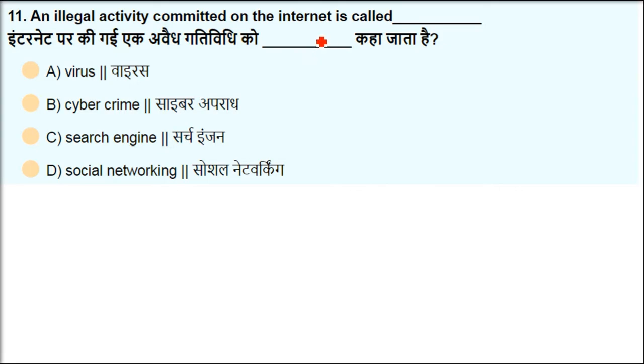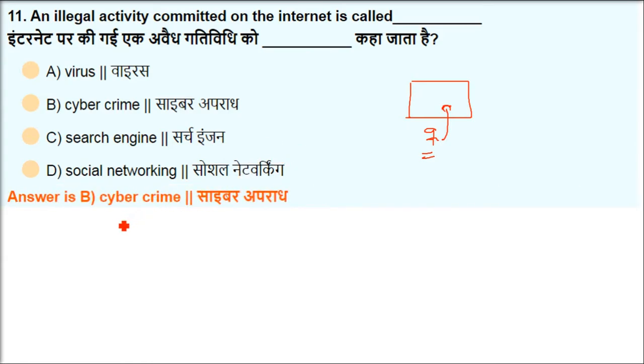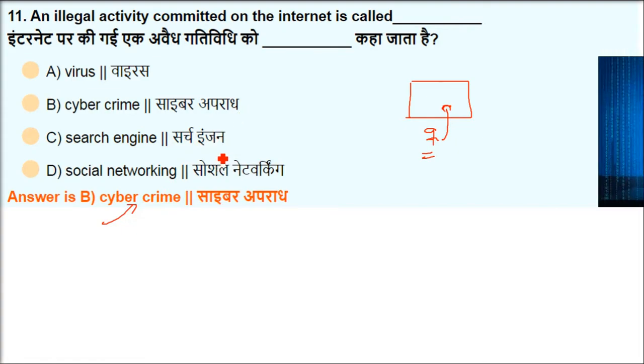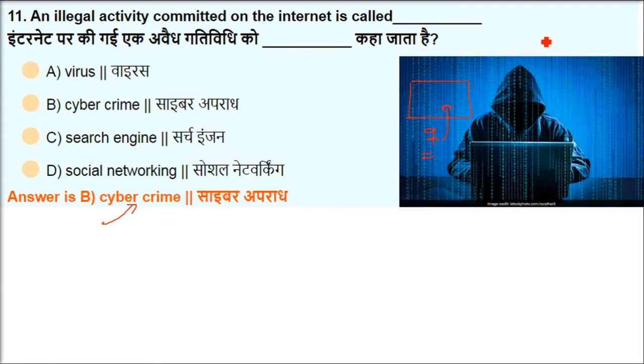An illegal activity committed on the internet is called what? Say in your house, if somebody comes without your permission, it's burglary and he takes things out. That is a thief. The internet is also the same thing. You're also doing financial transactions and conversations. So that is called cybercrime. Crime done on the internet or in this data field is cybercrime. There are people doing wrong things. So you don't have to be like this.